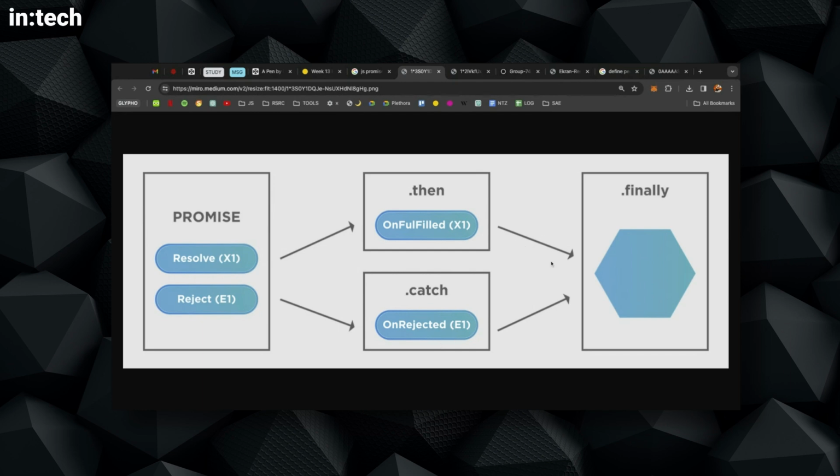And then at the end, we have the finally state here, which is also actually a command. We'll see that. So this is where we eventually will end up after a promise has been fulfilled or rejected. We can either reject or resolve, but at the end, we will definitely find ourselves in this finally state. This is the end, the finish line of a promise.